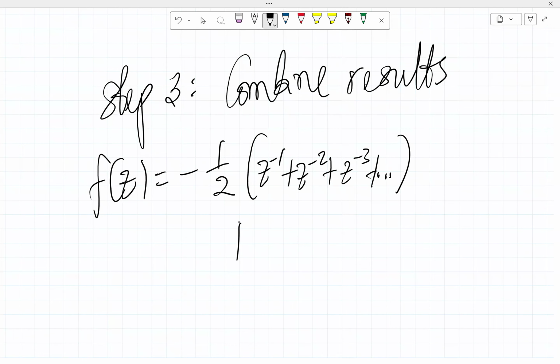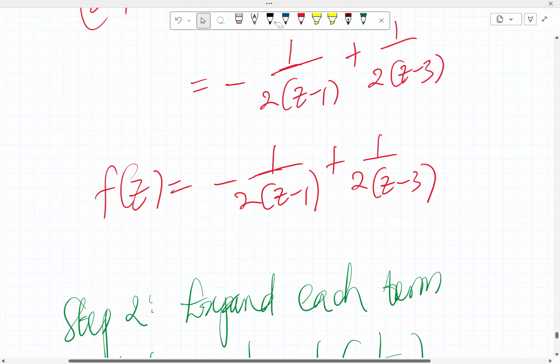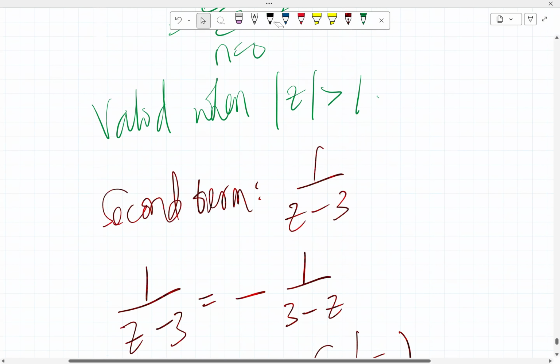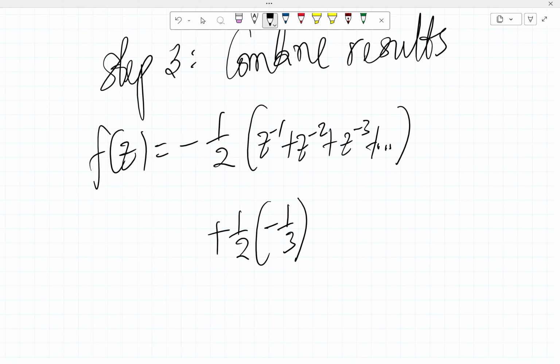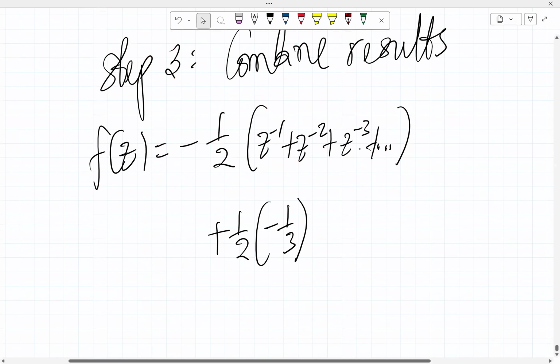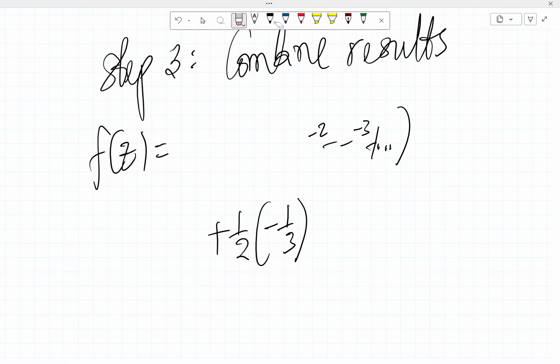Then plus, okay, the other one now. So initially we had, let me see, what did we start with? Okay, we also have 1 over 2 here. But in addition to that 1 over 2, we now have minus 1 over 3. So it's like we have plus 1 over 2 into minus 1 over 3. I think I have jumped, but it's okay. There's a step I need to write to make it right. Before I come here, let me do this step first.